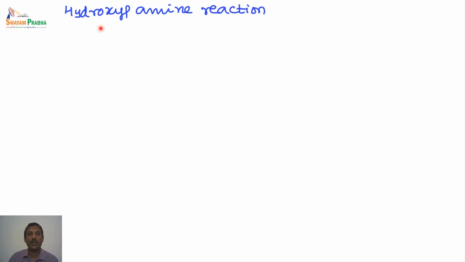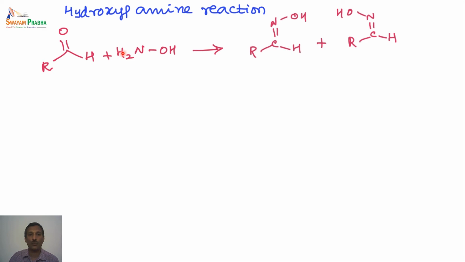So the next one is the hydroxylamine reaction. In the hydroxylamine reaction, again we can simply assume that this oxygen and this hydrogen, NH2, can combine together to form an oxime. So these products are called oximes. Now this is called syn. We are starting with an aldehyde, so this is called aldoxime. So this is a syn aldoxime and this is anti-aldoxime.